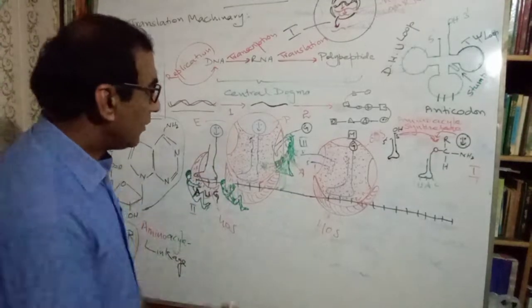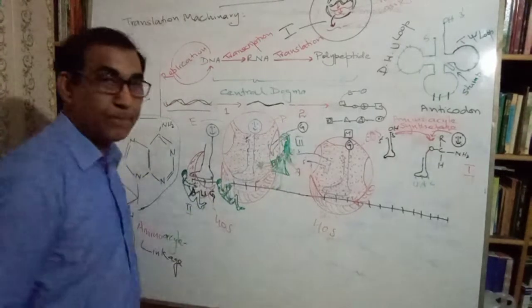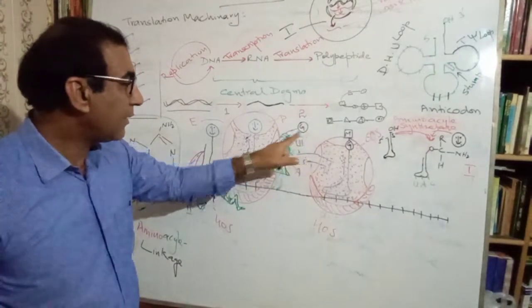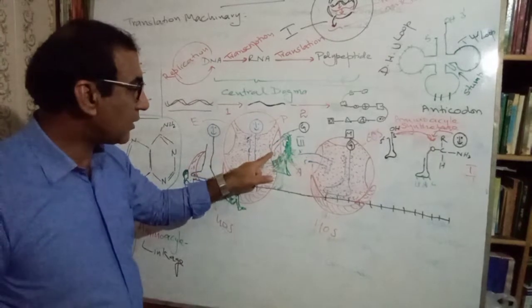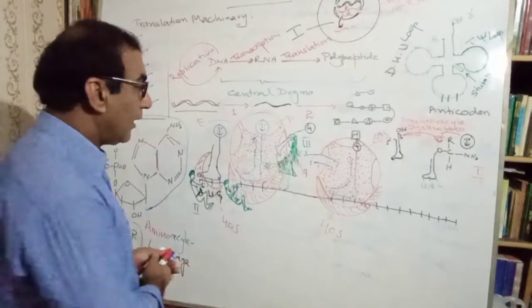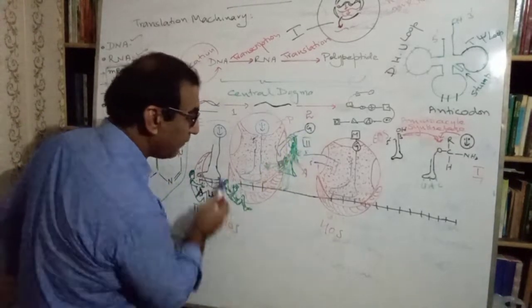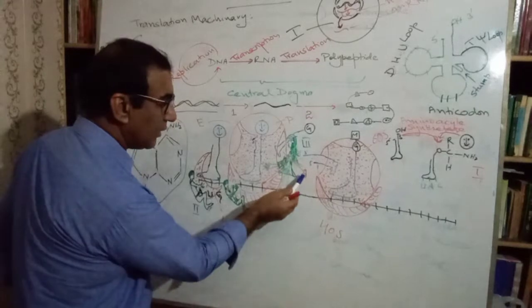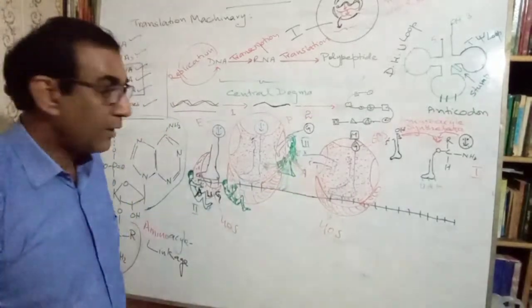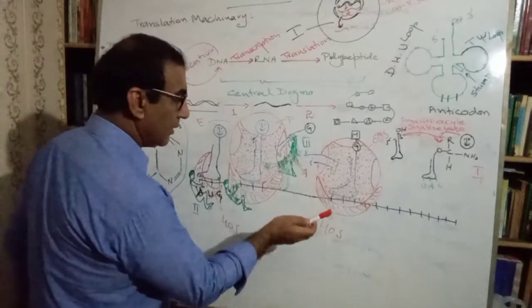Let me tell you that I have supposed this is a glycine carrying tRNA. We'll call it the next amino acyl tRNA, and it has entered this system through the A site. What would be next?